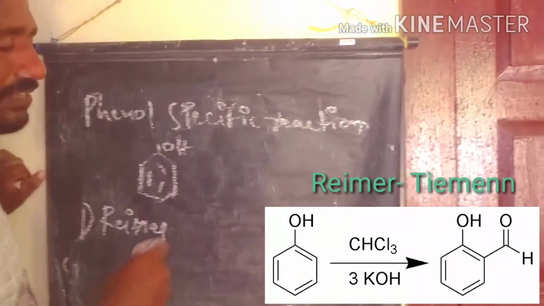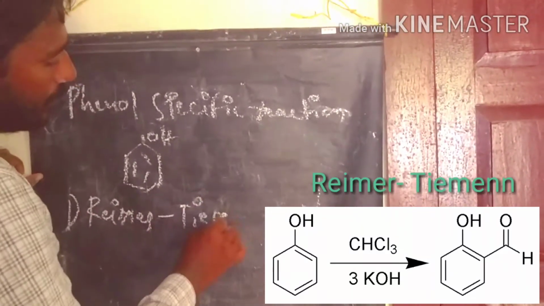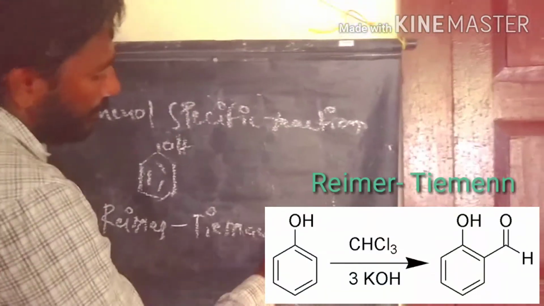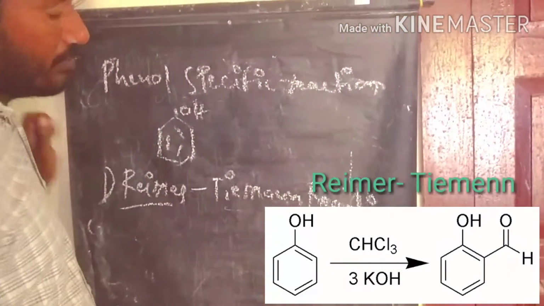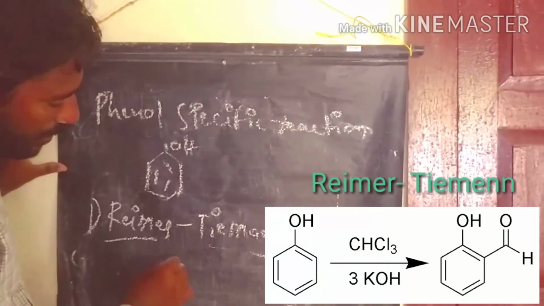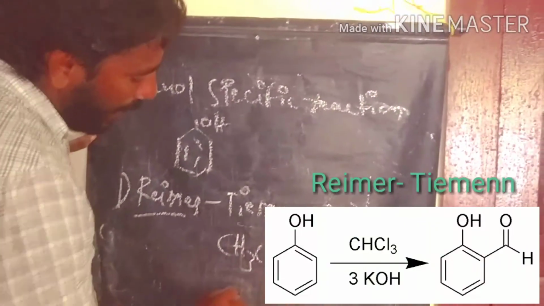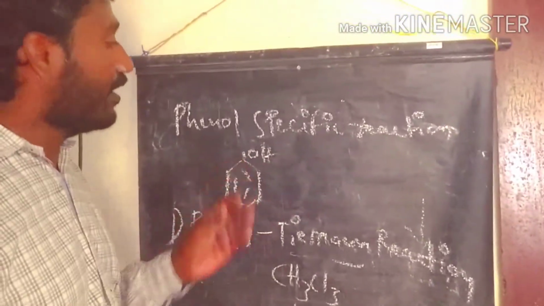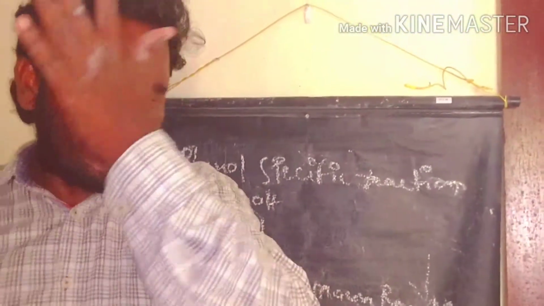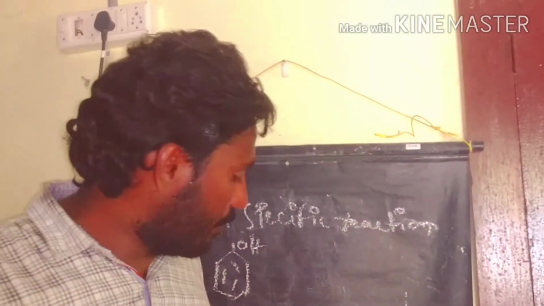The Reimer-Tiemann reaction prepares salicylaldehyde from phenol. Now we discussed the Reimer-Tiemann reaction. In this reaction, phenol is the reactant, and the reagents are chloroform and sodium hydroxide. We know very well that sodium hydroxide is the base and phenol is acidic. So the phenol reaction takes place in basic medium, and that's why we prepare salicylaldehyde.